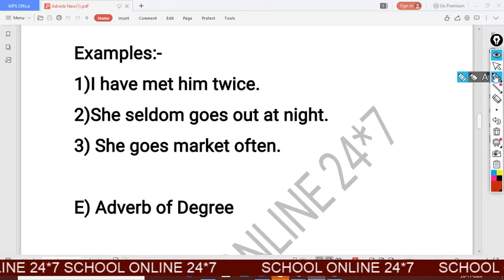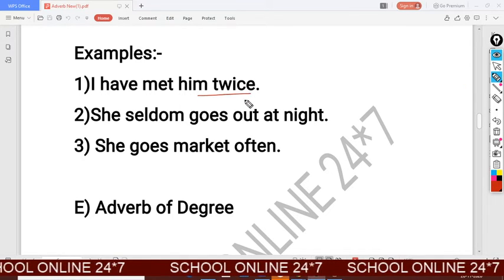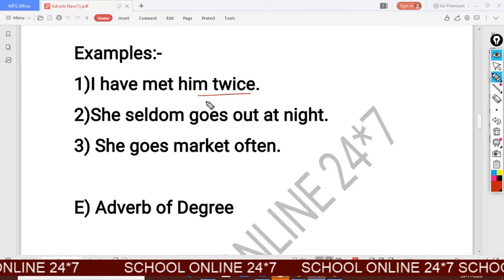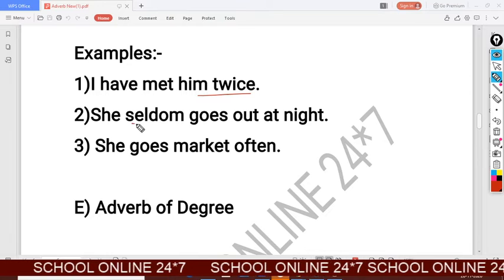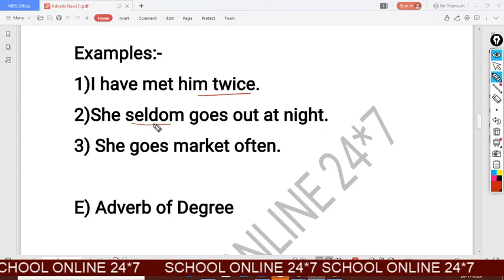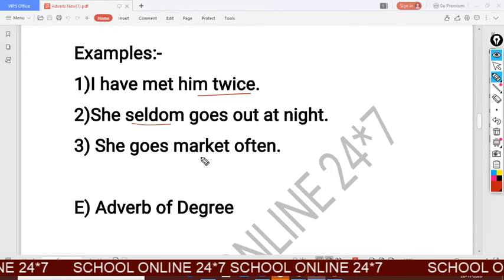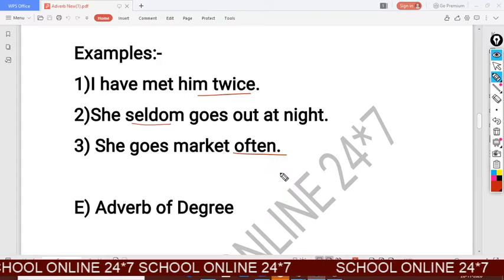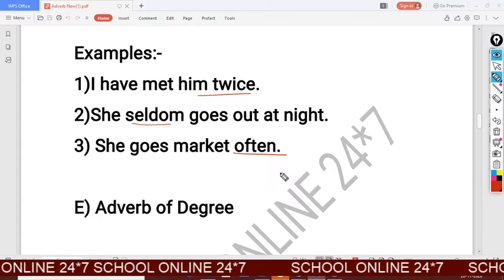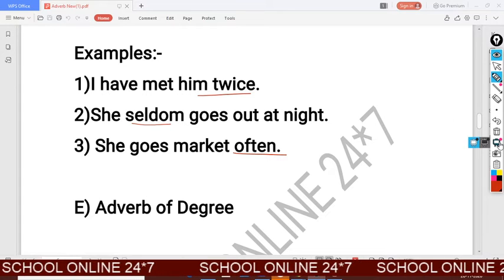Look at the first example. I have met him twice. How many times? He met him twice, means 2 times. She seldom goes out at the night, means she never goes out at the night. She goes to market often, means oftenly she goes to market. So these are the use of adverb of frequency.